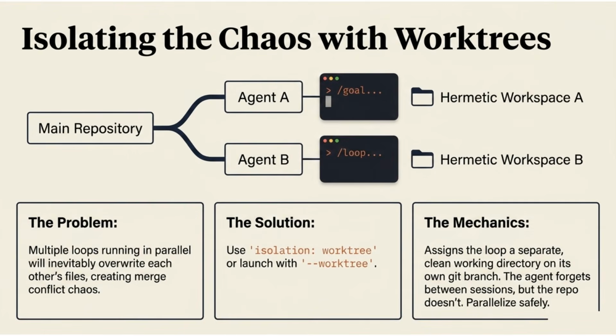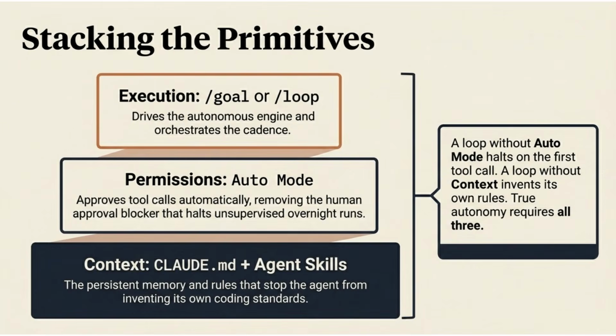Isolating the chaos with worktrees is essential. Multiple parallel loops can overwrite files and cause merge conflicts. The solution is using isolation worktree, or launching with /worktree, which assigns each loop a separate, clean working directory on its own Git branch. True autonomy requires stacking the primitives: execution with goal or loop, permissions via auto mode to remove human blockers, and context using Claude.md and agent skills for persistent memory. A loop without all three will halt or invent its own rules.